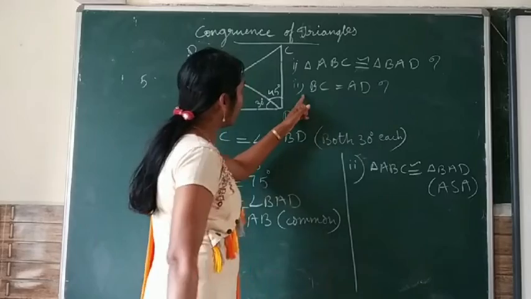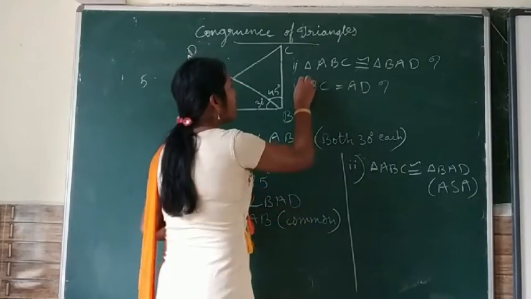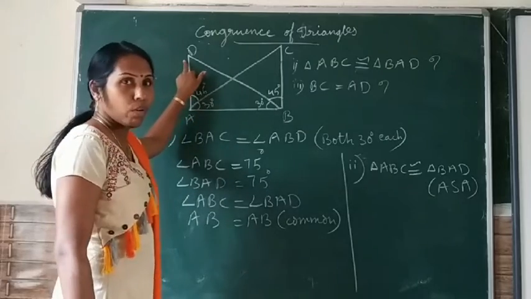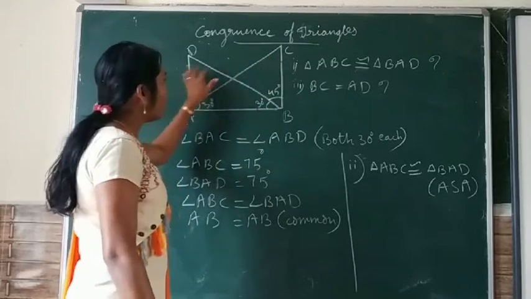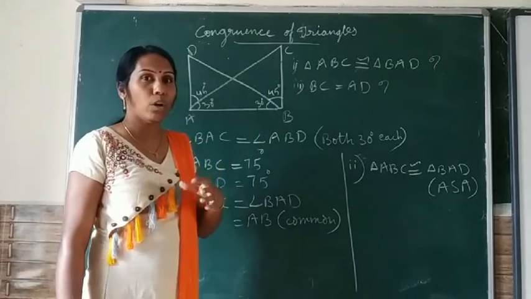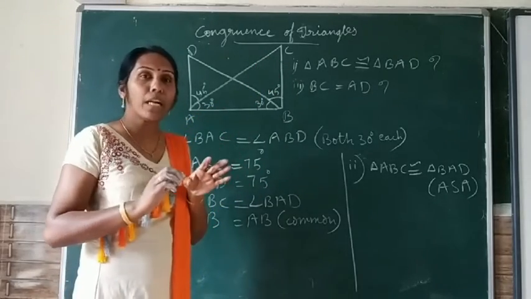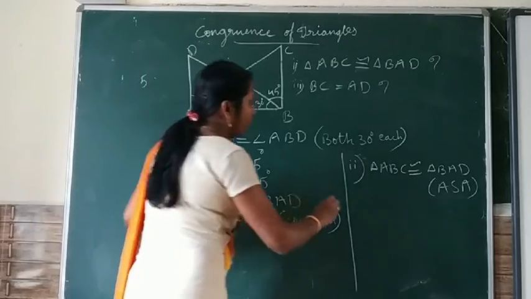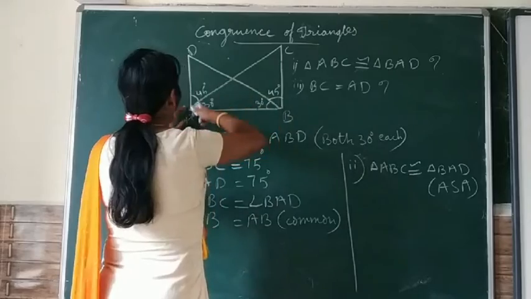Now, it is also asked, is BC equal to AD? BC and AD are not given equal. We have to prove whether they are equal or not. We know, as we saw in the last video also, that corresponding parts of congruent triangles are equal. So we can write BC and AD are equal.